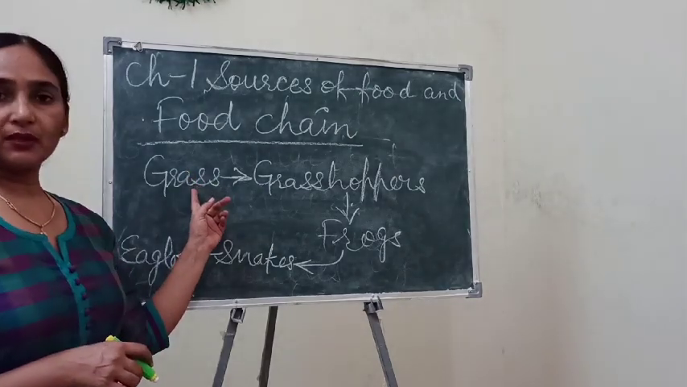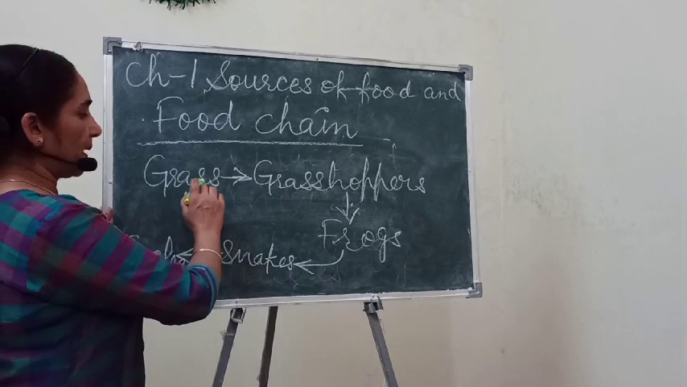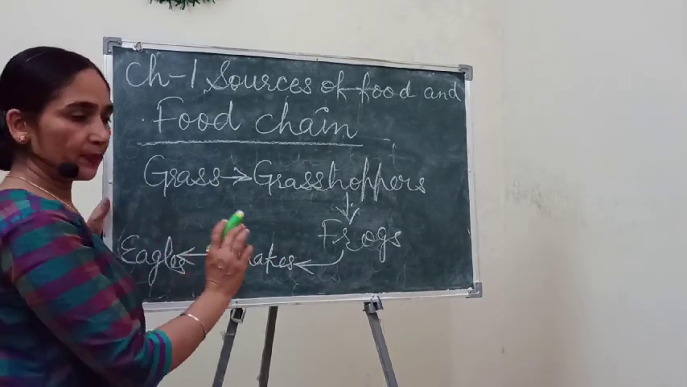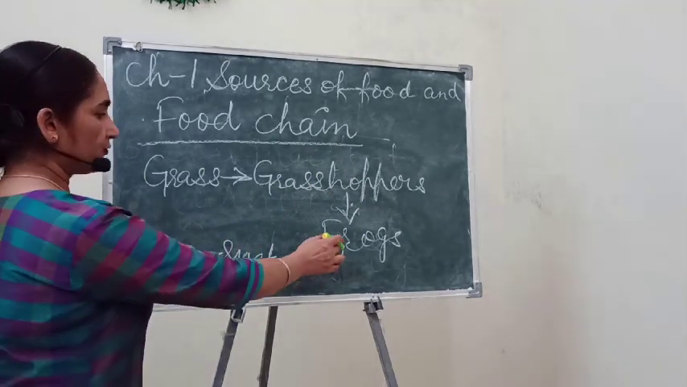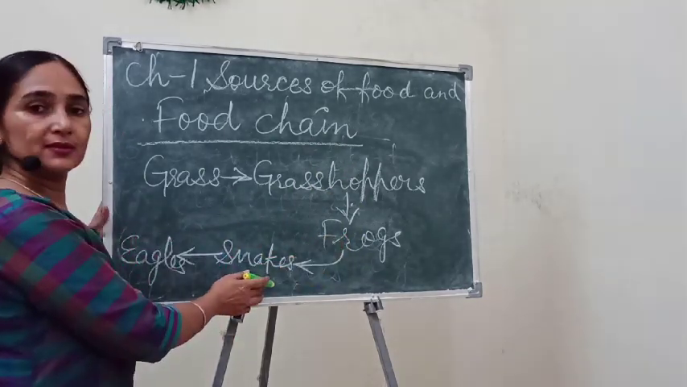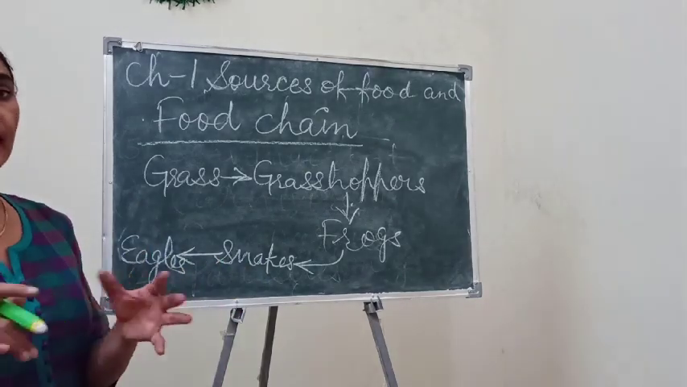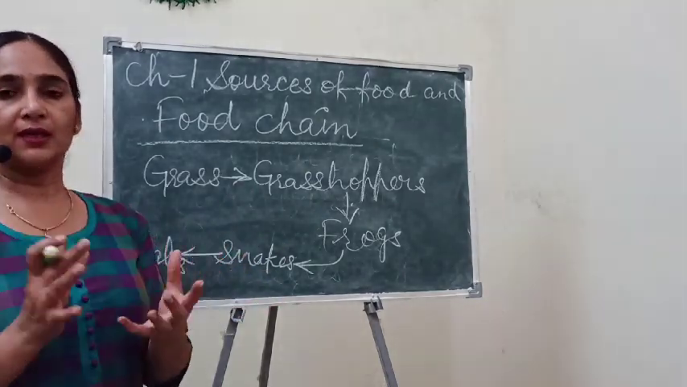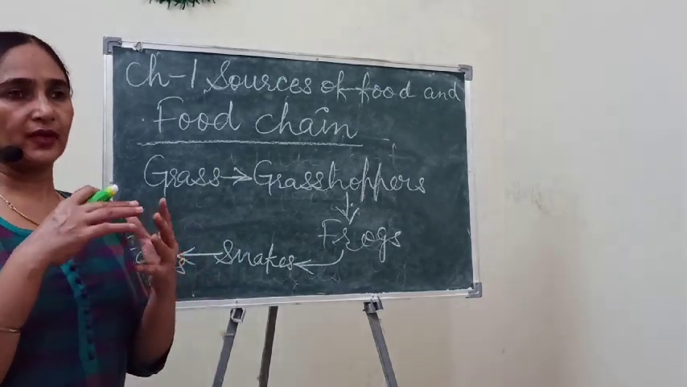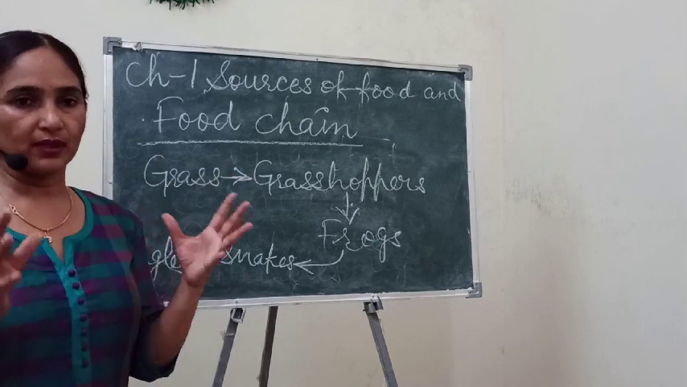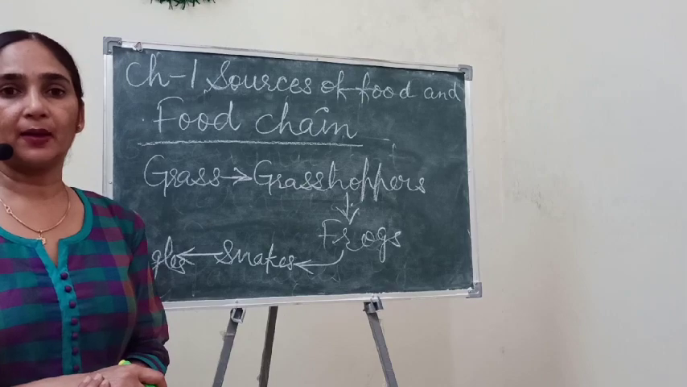Here the chain is formed from grass to the eagle. It starts from the plant. Grass is a plant. So plants are eaten up by grasshoppers, grasshoppers are eaten up by the frogs, frogs are eaten up by the snakes, and snakes are ultimately eaten up by the eagles. And when eagles die, the eagle's body is decomposed by decomposers.